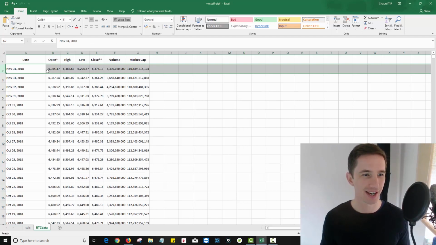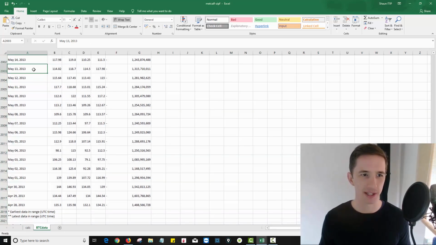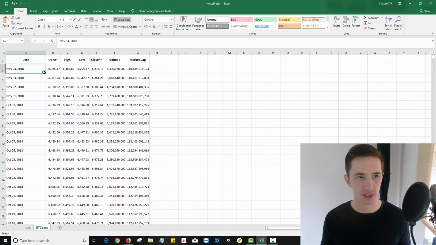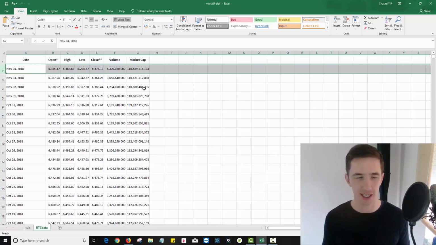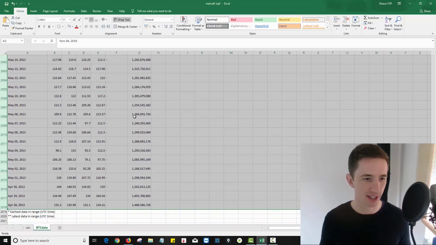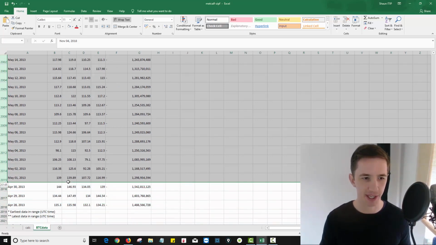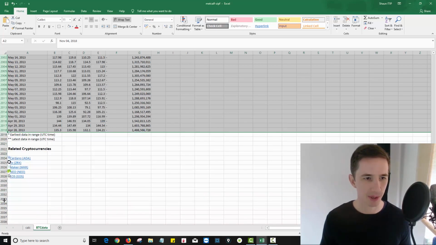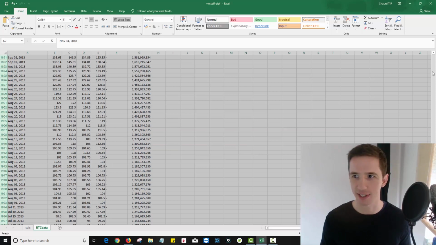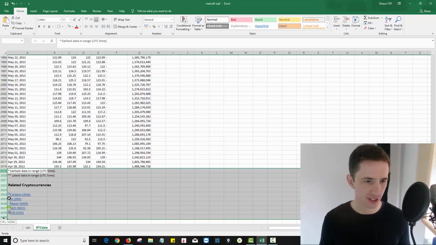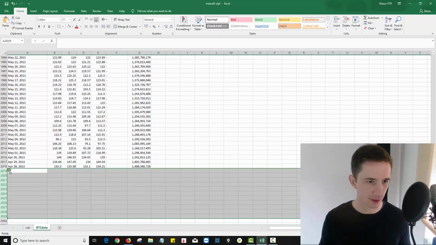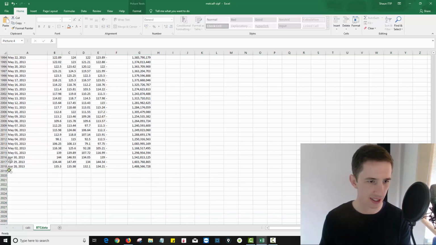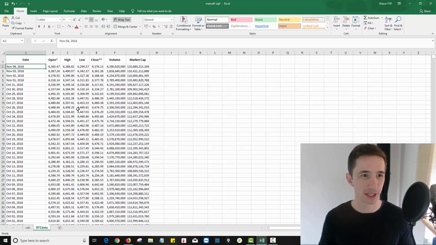So let's go down here. I'm going to highlight all the data. By the way, a quick way to do it is to click on the cell, hit Shift and space, and that'll highlight the row. Then Control Shift and the down arrow, and that'll highlight all the data. If I hold Shift and use up and down, I can navigate how many rows I want. I'm going to find the edge of this, double click on it, and that has now condensed the data for me. What I also want to do down here is delete all this guff because we don't need it. I don't want these funny pictures or anything like that. And there you go. Now you have Bitcoin's price history data right here.